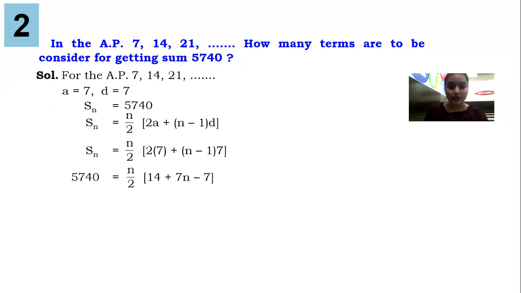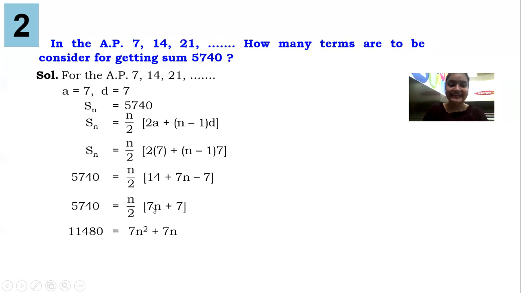2 sevens are 14. 7 into n, 7n. 7 ones are 7. 14 minus 7 gives you 7. 7n will be as it is. 2 over here is in division. If I change the side, it will be multiplication. So 5740 into 2 gives you 11480.